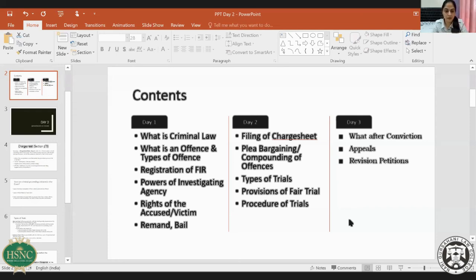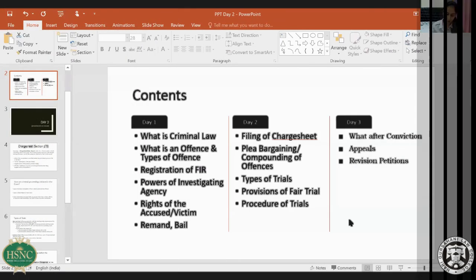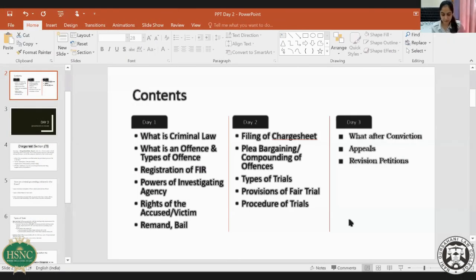That is under section 190 only. 190(1)(a), (b), and (c). There are three things I had explained here. One minute, I'll just read out the section to you all. Cognizance of offences by magistrates under three scenarios: upon receiving a complaint, police report, or upon information received from any person. So this is suo motu. I had given you all an example also.